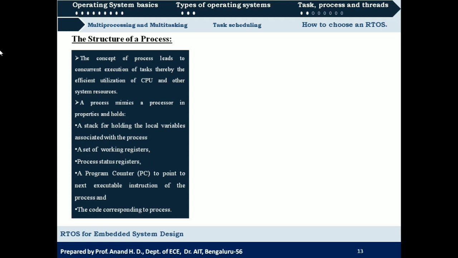The next point is that a process mimics a processor in properties, and it holds a stack for holding the local variables, a set of working registers, a process status register, a program counter to point to the next executable instruction of the process, and the code corresponding to that process. So a process will be similar to a processor. A processor has memory and registers, so similarly a process mimics the processor.